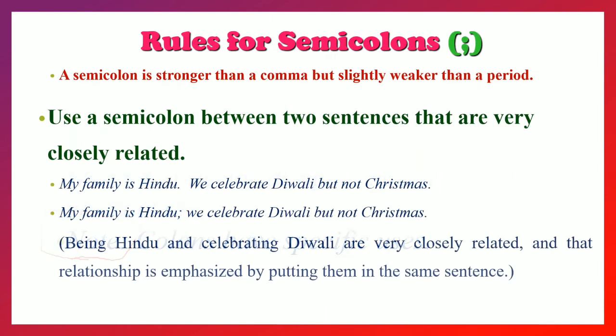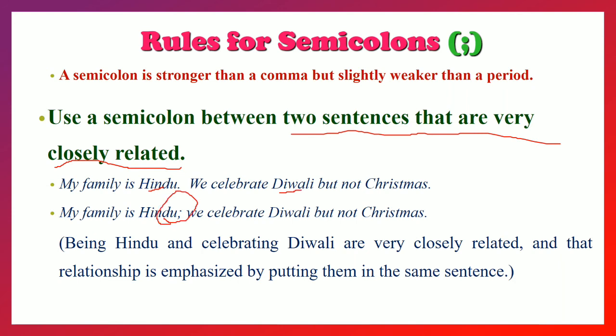Semicolon. We use the semicolon between two sentences that are very closely related. Remember, two sentences, not phrases, and closely related. How? My family is Hindu; we celebrate Diwali but not Christmas. So family is Hindu and Diwali is a Hindu festival. That's why it is related, and that's why the semicolon comes.